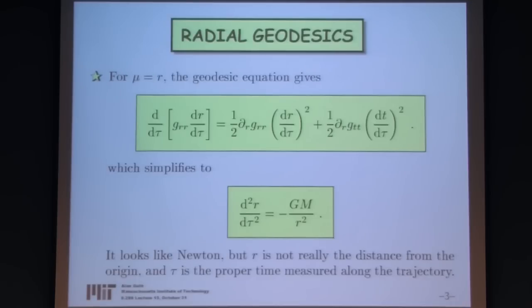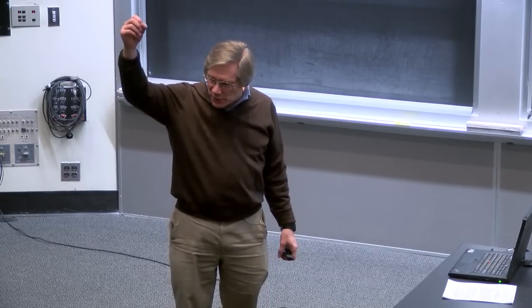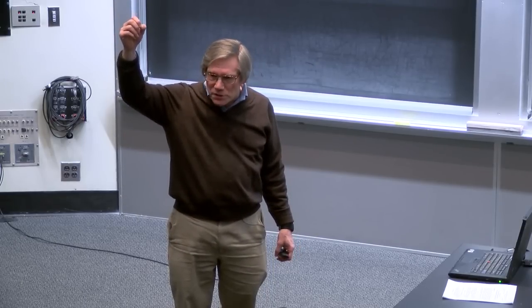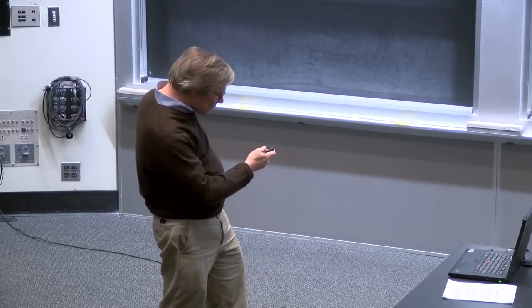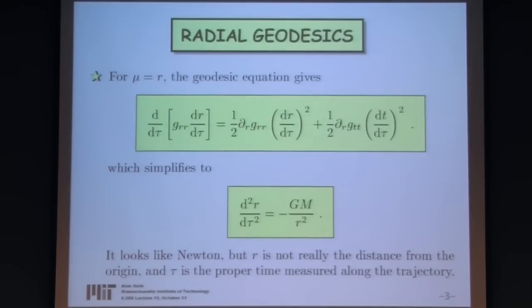Then we calculated the geodesics for a radially falling object. We solved the problem of an object that's released from rest at some initial value r sub 0 and just let fall straight down towards the center of the sphere. And the equation describing the geodesic is just the special case of the general equation that we had a few slides ago.